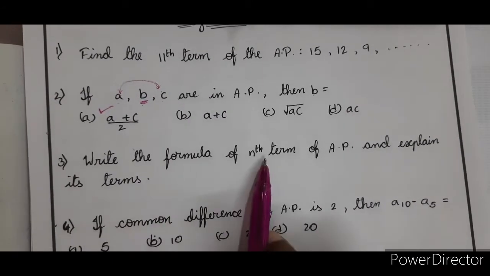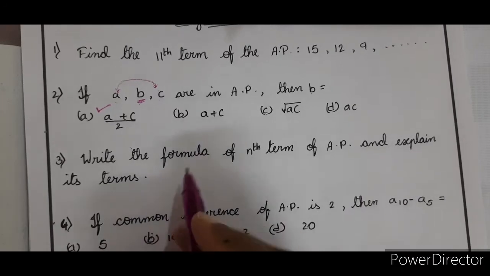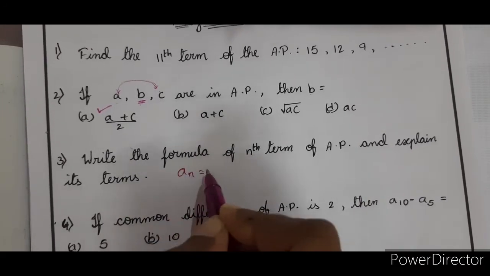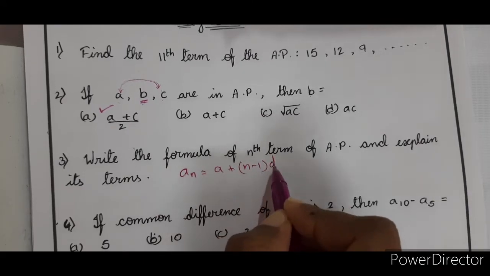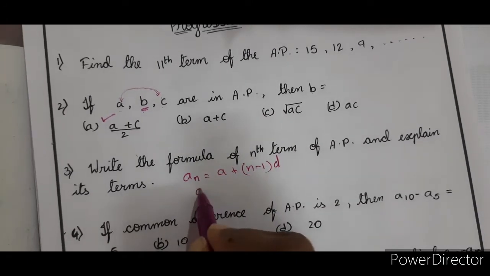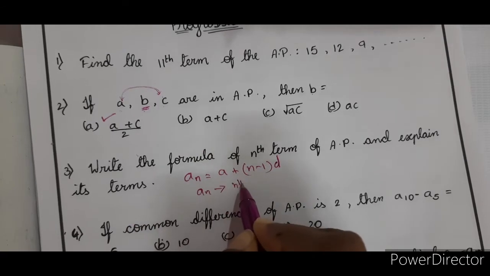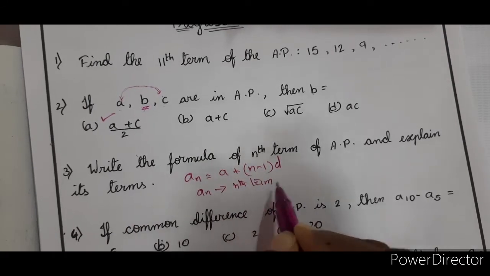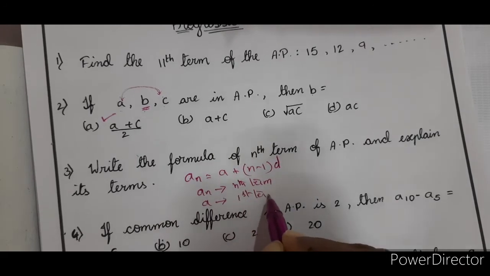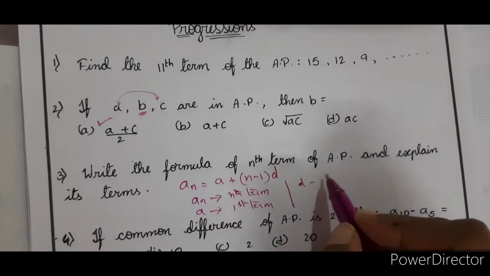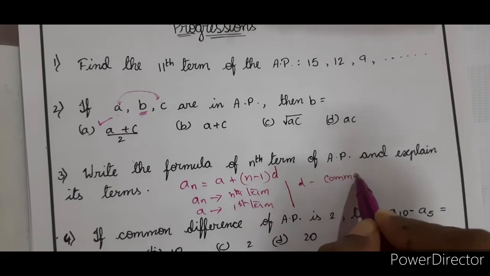Now, write the formula of the nth term of an AP and explain the terms. The formula is AN is equal to A plus (N minus 1) into D. How do you explain the terms? AN is the nth term, A is the first term, and D is the common difference.